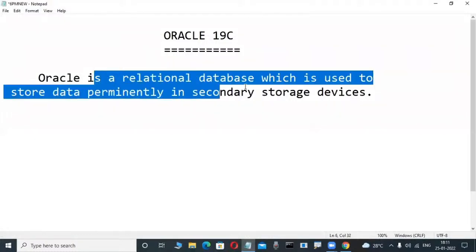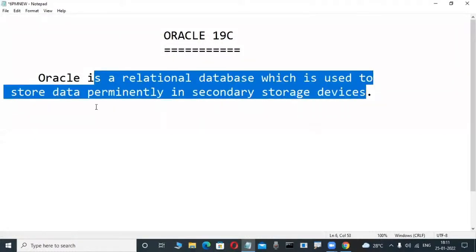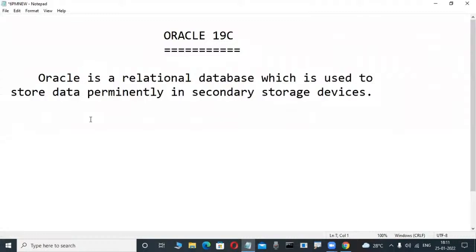Oracle is a relational database which is used to store data permanently in secondary storage devices. Everyone knows. Write it. Next, write this also.